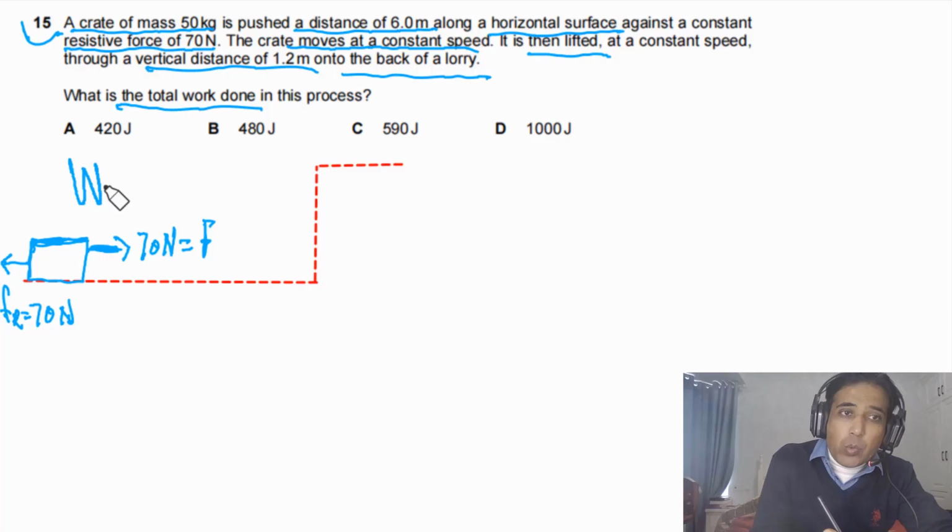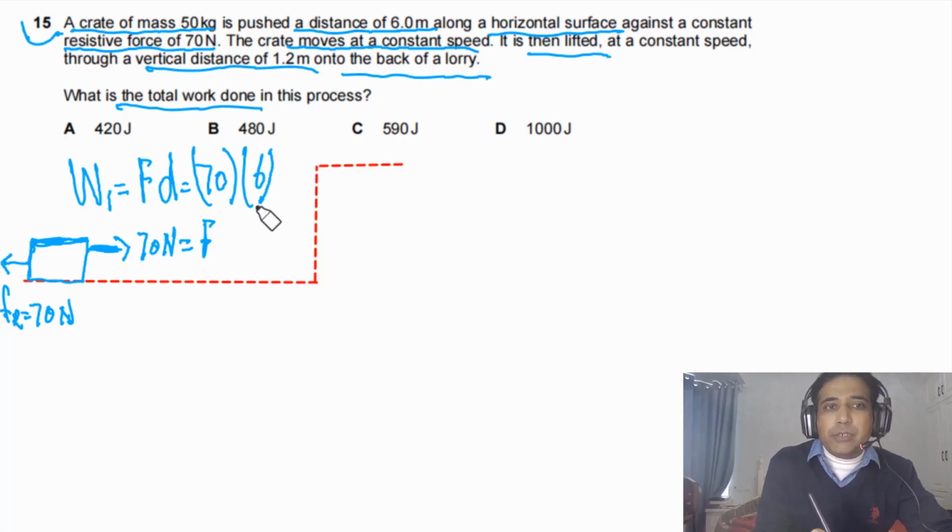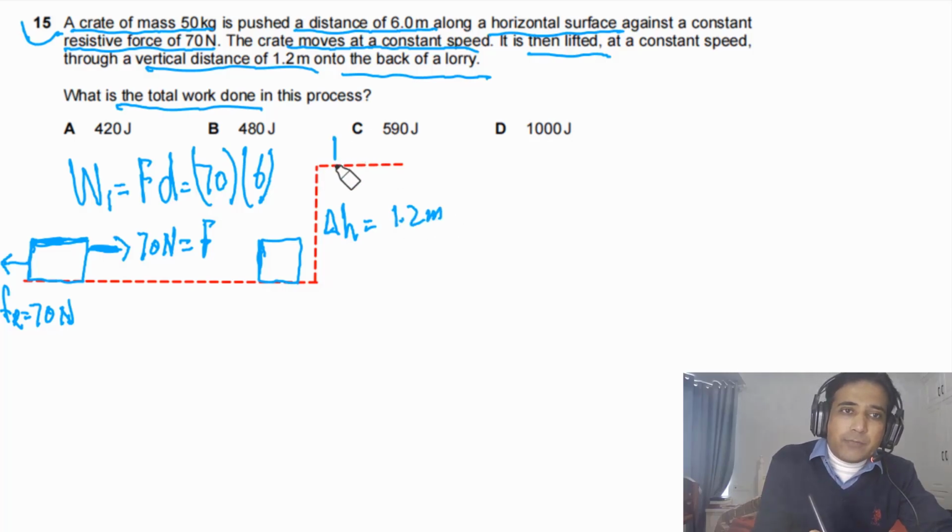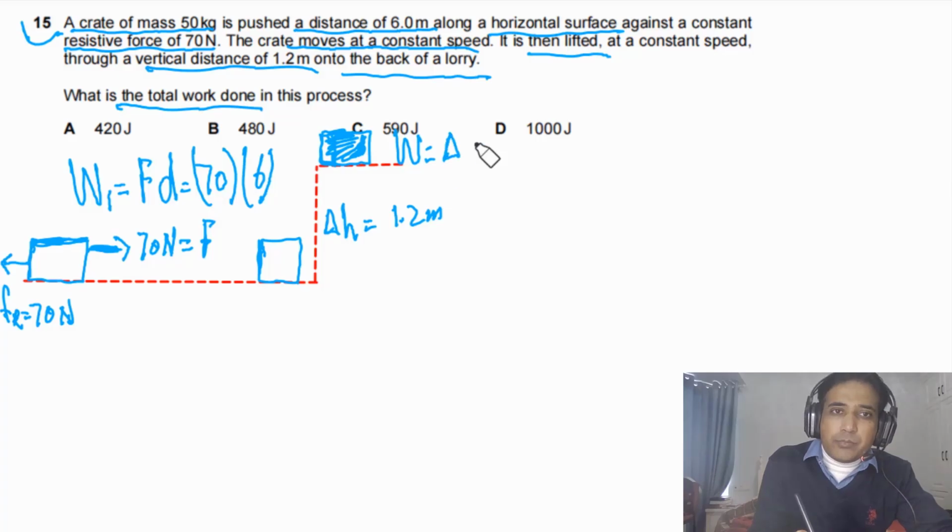So we can say W1 is the work done, that will be equal to F times d. So simply that will be equal to 70 newtons times the distance 6 meters. And then we lifted this block. Delta h is given to us, equal to 1.2 meters. We lifted this block to the back of the lorry, to this certain height. So this is our block here now. When we lift this block, work done will be equal to the change in GPE because speed is constant. So we can say this is W2.